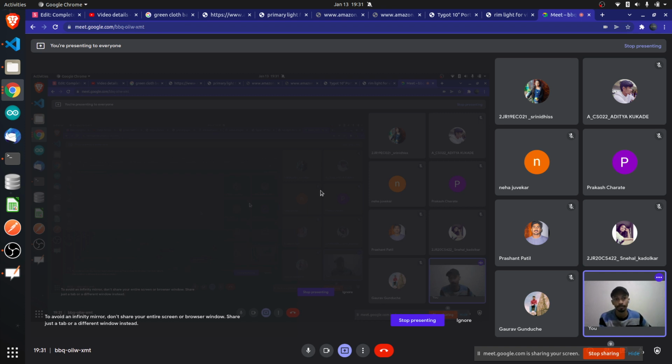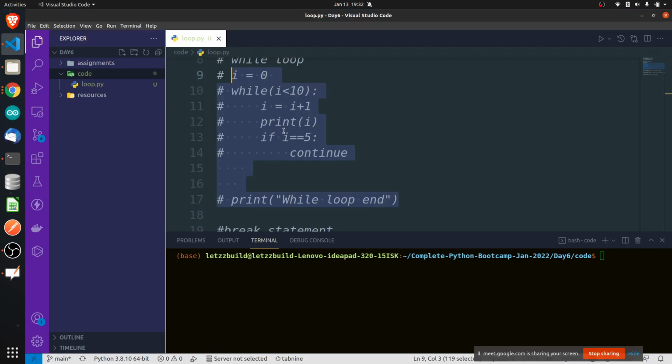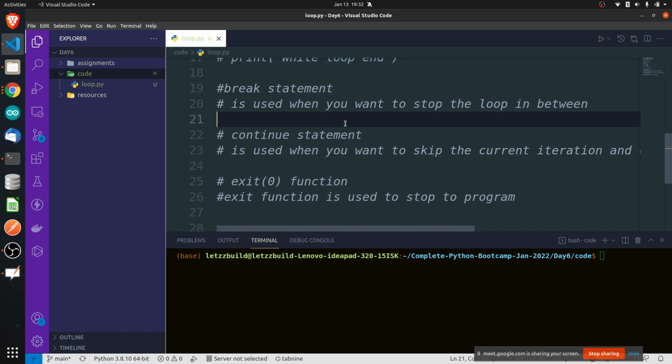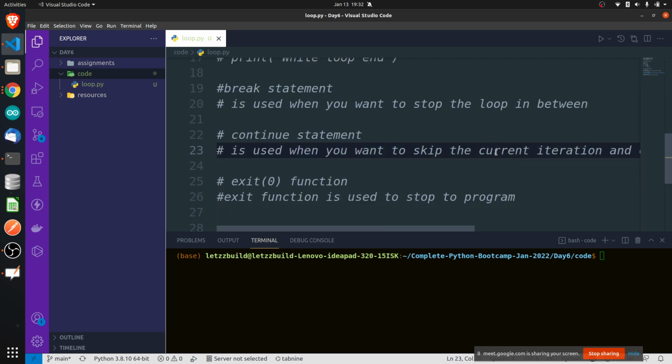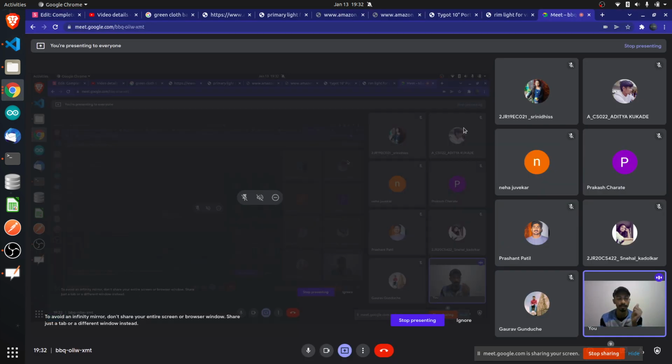Perfect. Let's first try to understand what this continue statement is, and when to use it. The continue statement is used when you want to skip the current iteration and continue with the next iteration. So the first thing to understand is that the continue statement will not break the program. What does break do? It will quit the loop, right? It will stop only the loop, not the program. If you want to quit the whole program, you will use exit 0. But if you want to stop only the loop, you will use the break statement.